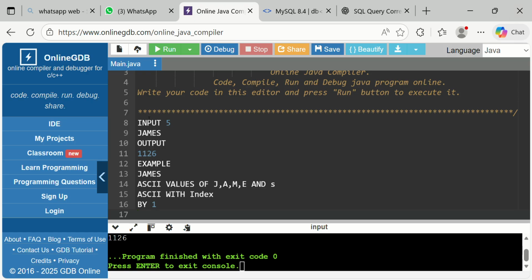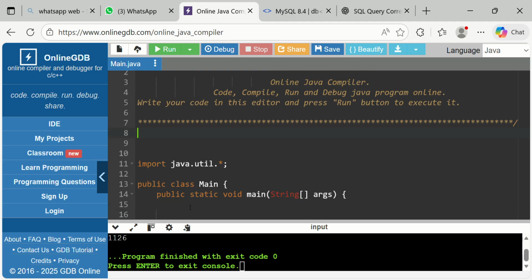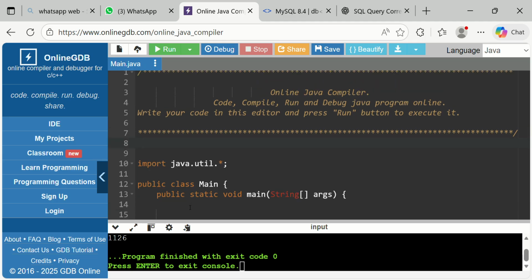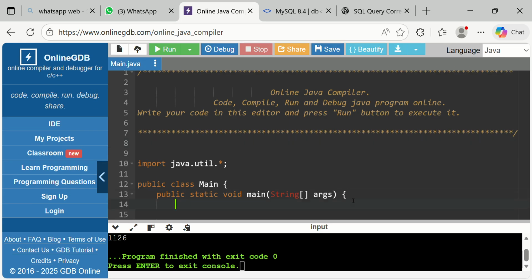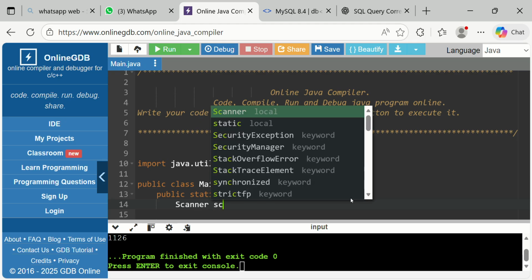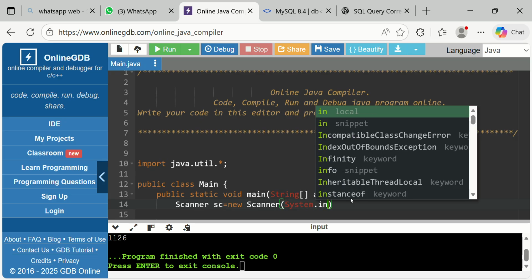Now let us do the coding part. First, we take the import java.util.star, because we need to use the Scanner so that it doesn't give any error. New Scanner, and we are taking the input, so it will be System.in.